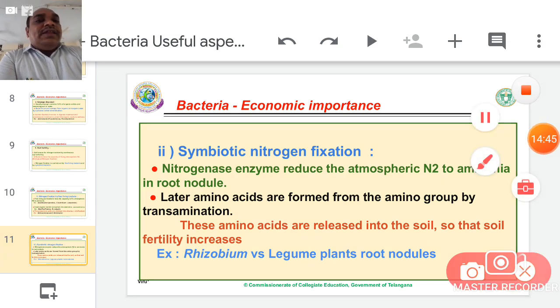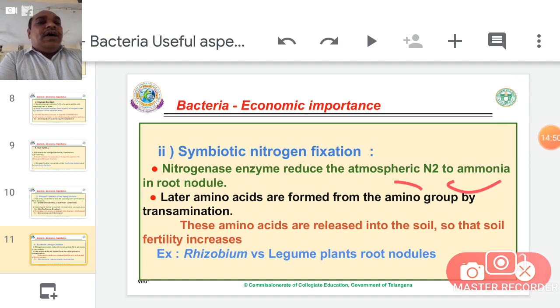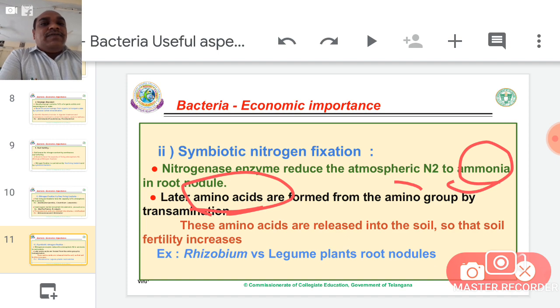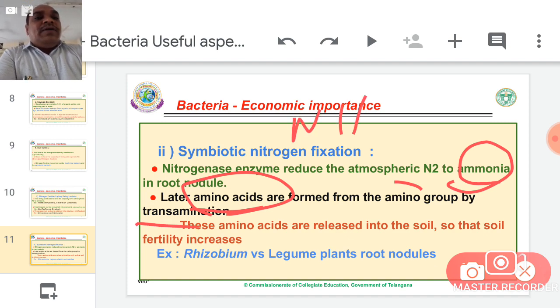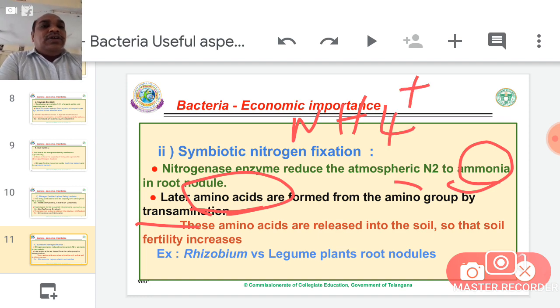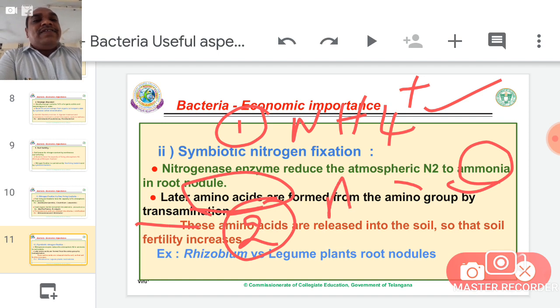Later, that NH4, the ammonia, is converted into amino acids. How are the amino acids formed? By the transamination reaction. Once the ammonium ion is established in the groundnut plant in the root nodule, this is called biological nitrogen fixation. So biological nitrogen fixation finally gives the ammonium ion. In the second step, amino acid synthesis.